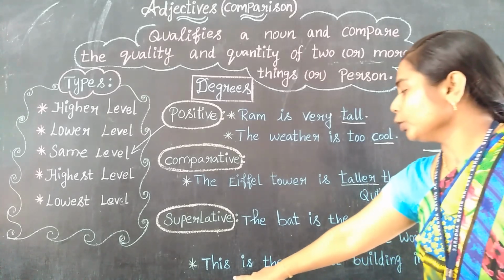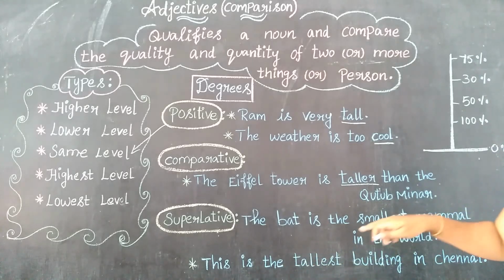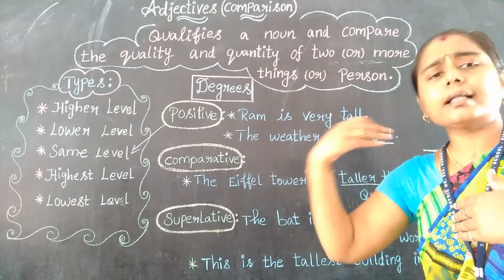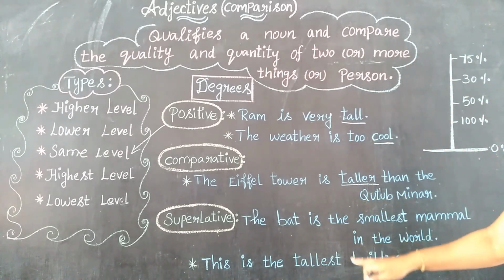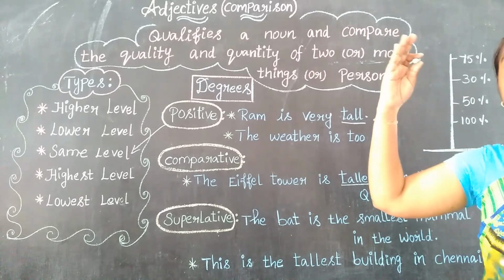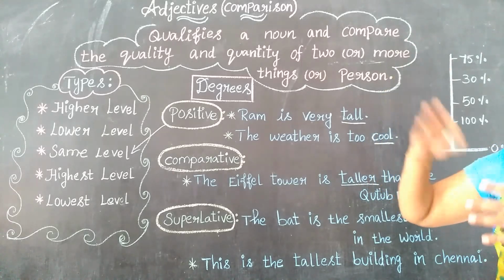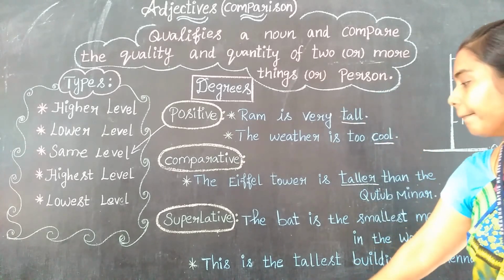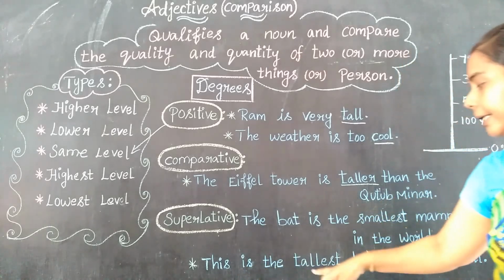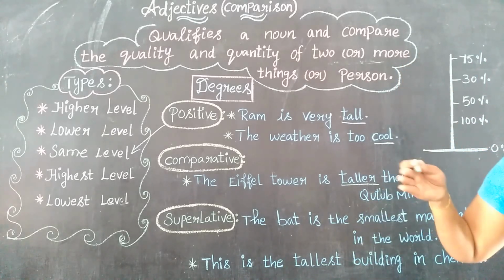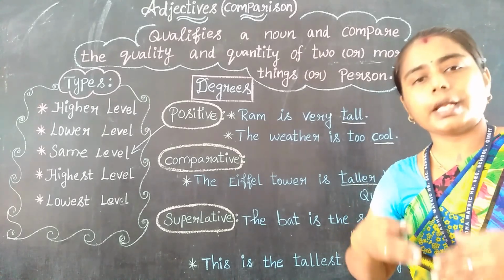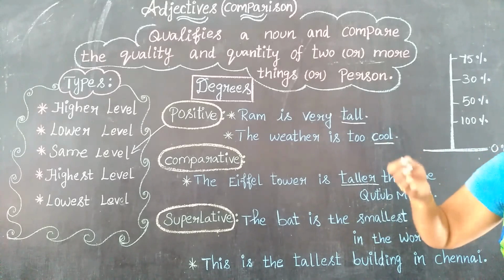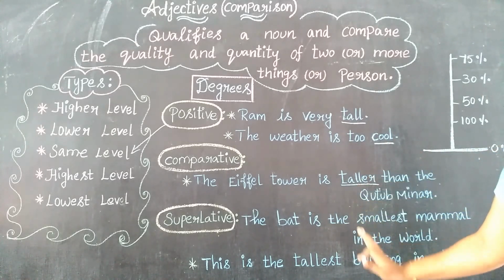Then next example, look at the example. This is the tallest building in Chennai. So while comparing with other buildings, this is the very tallest building. Very tall, that is very height. Yes, they are comparing with the other buildings. While comparing with the other buildings, this is the tallest building in Chennai, especially in Chennai.